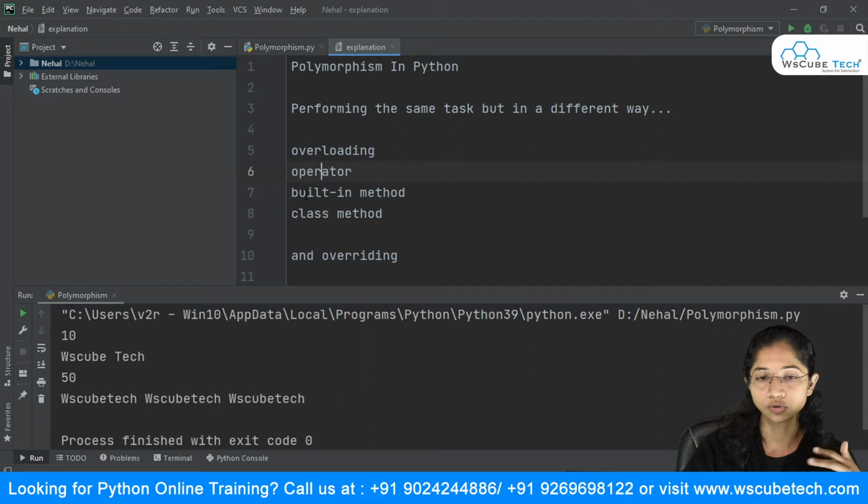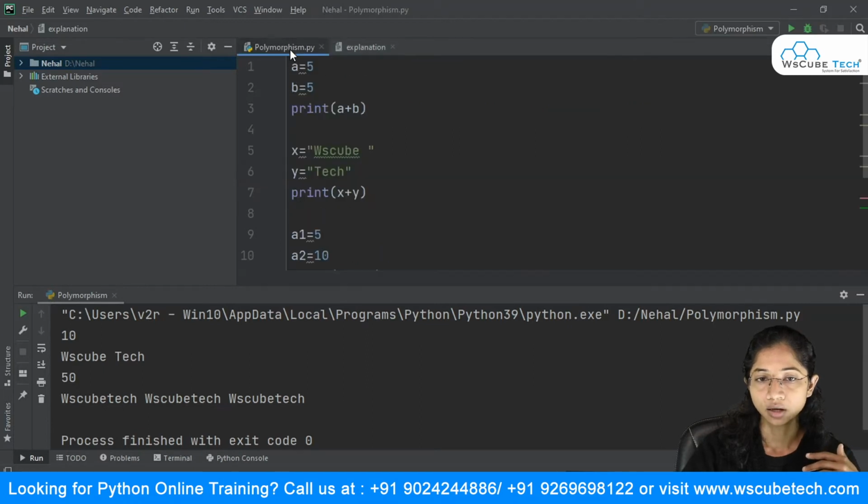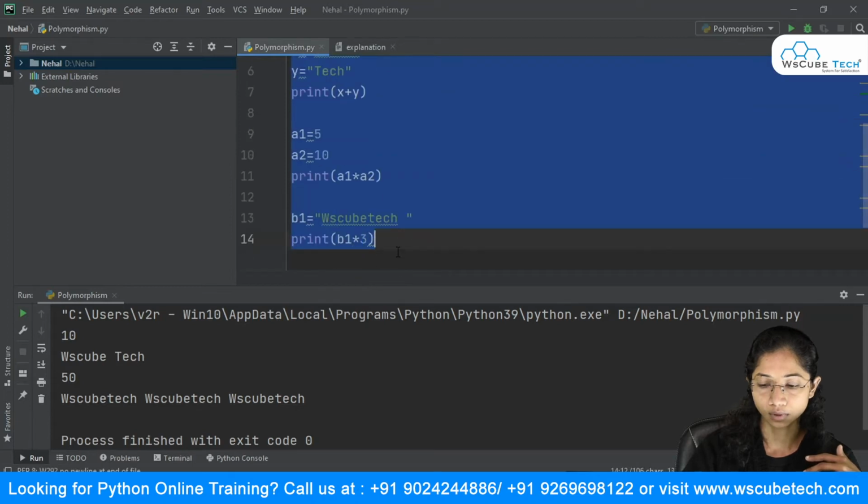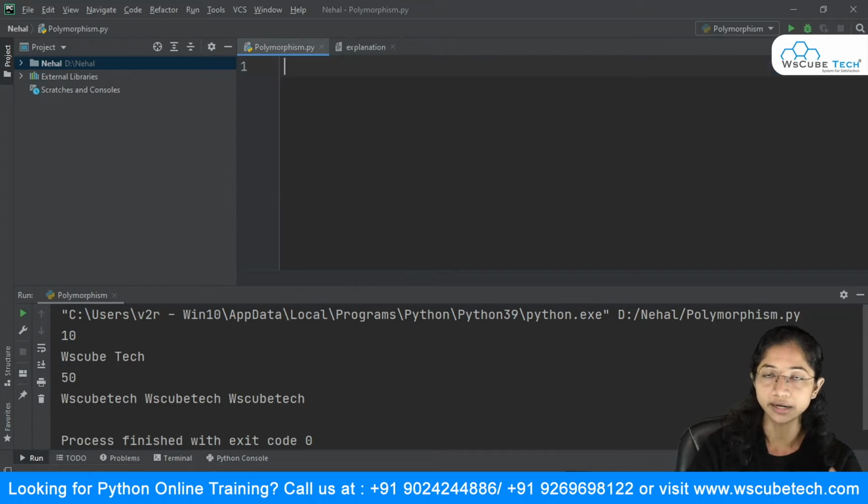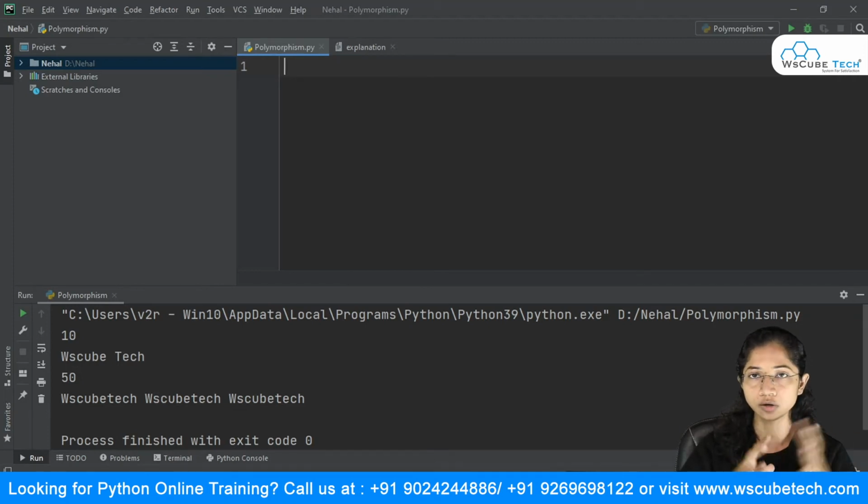Let's go to the next, that is built-in methods. Now I will just remove this code, and now we'll talk about the built-in methods. So in Python we have some built-in methods. We have worked with a lot of them in our previous tutorials. There are some built-in methods in Python that are compatible with multiple data types.